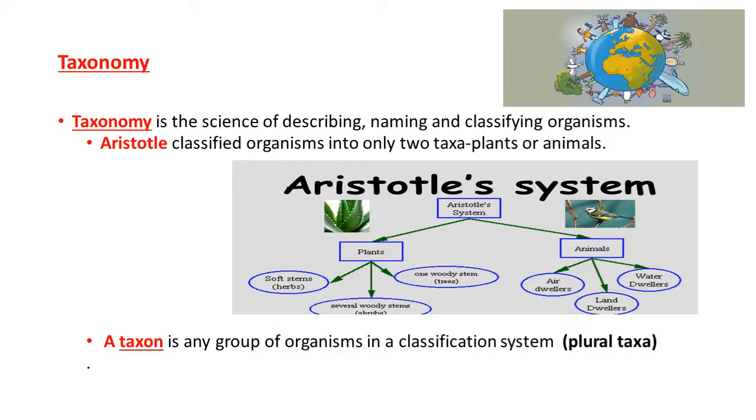Taxonomy. Taxonomy is the science of describing, naming, and classifying organisms. To make it easier to study, Aristotle classified organisms into only two groups. Aristotle is a scientist who classified organisms into two groups or taxa, plants and animals. Any classification system has groups. Each group is a taxon. A taxon is any group of organisms in a classification system.